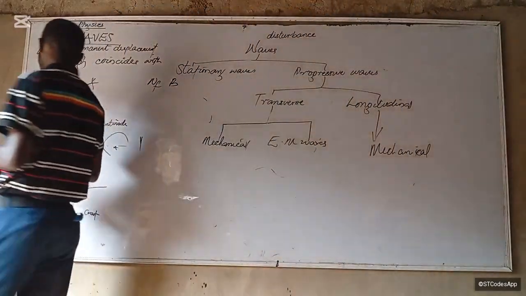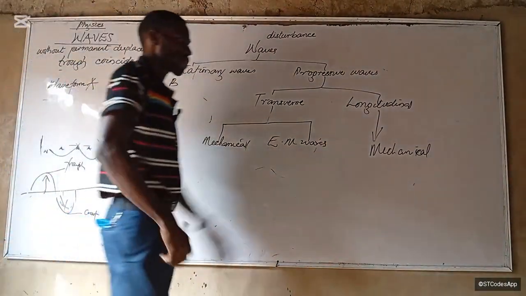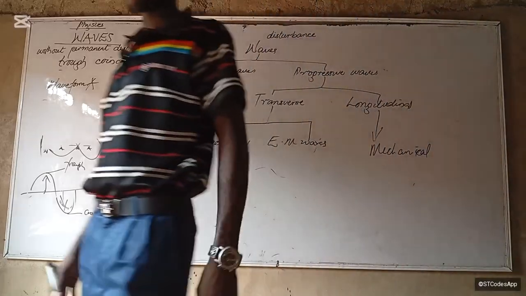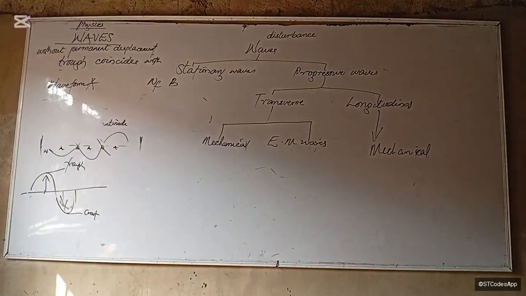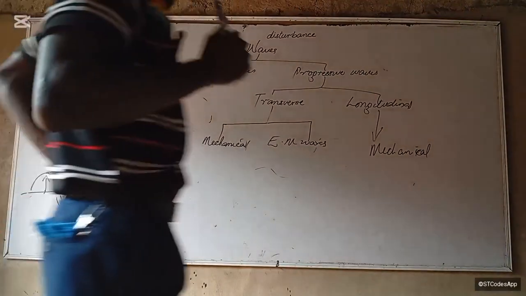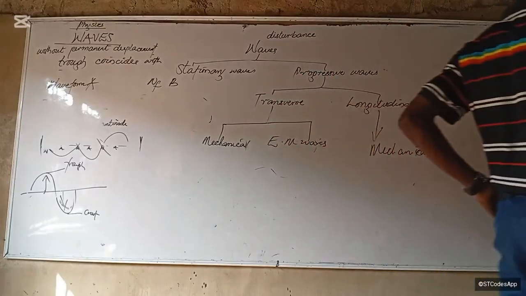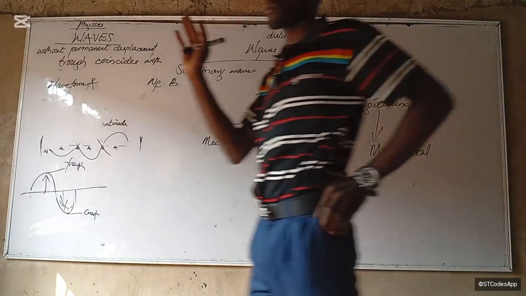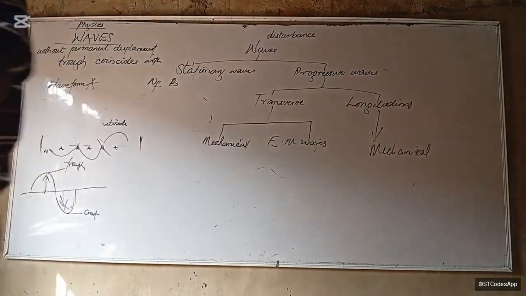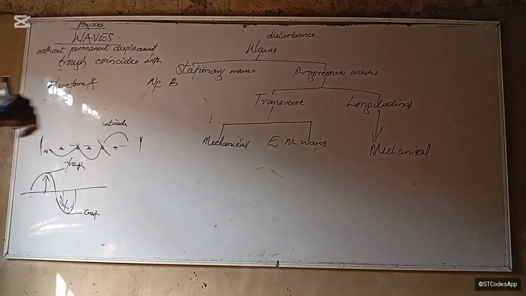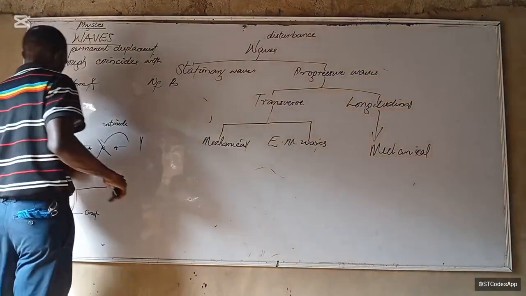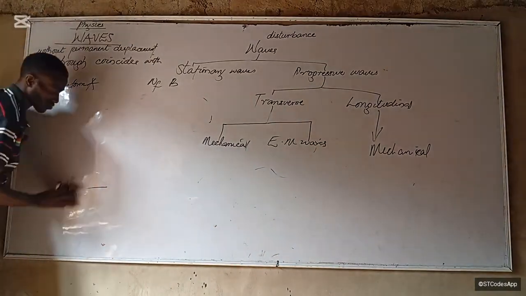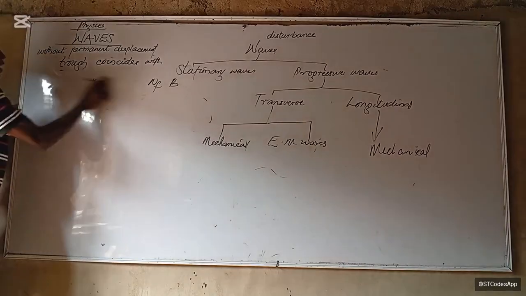All right, let's go. Number 2, progressive wave. A progressive wave is one that has a point source and is continuous. That's the meaning of wave. I put the point source above just so you know that it has a source. So it is continuous.